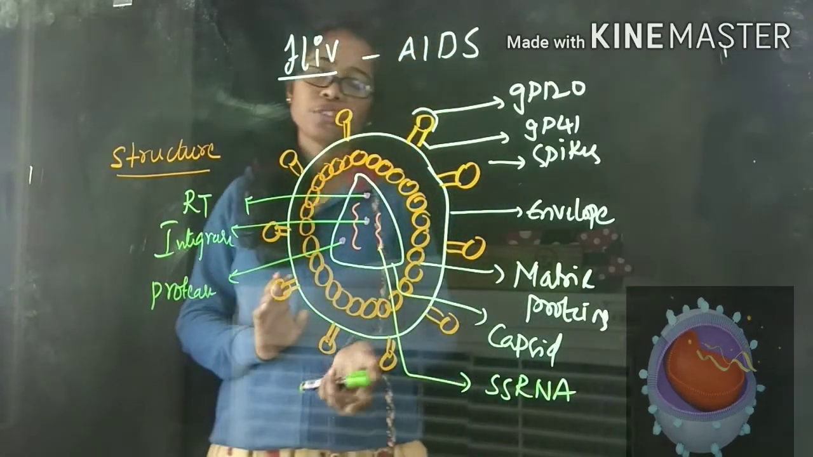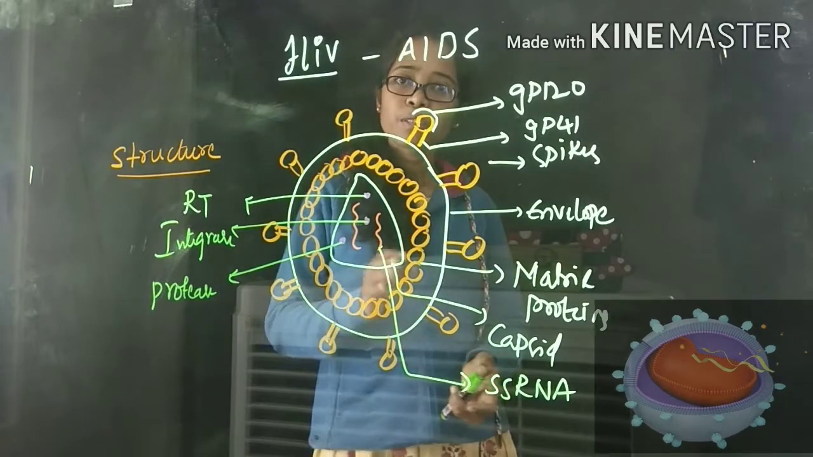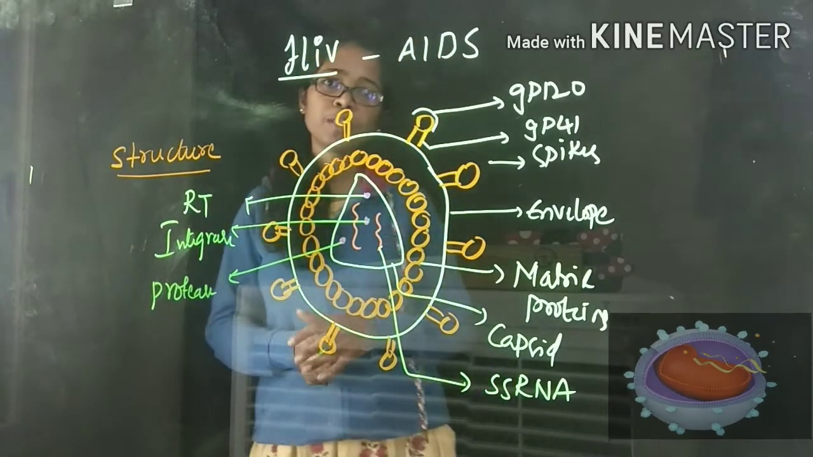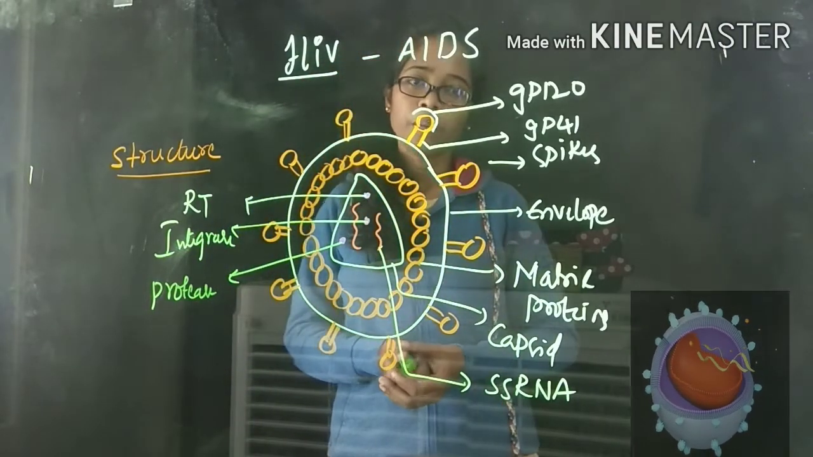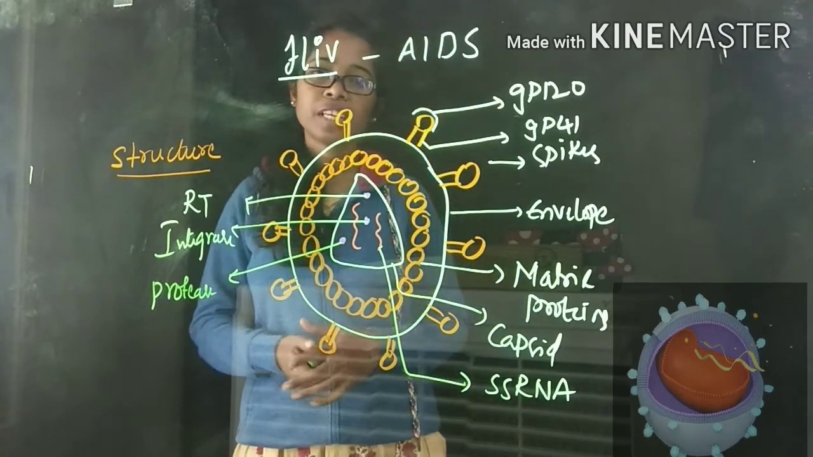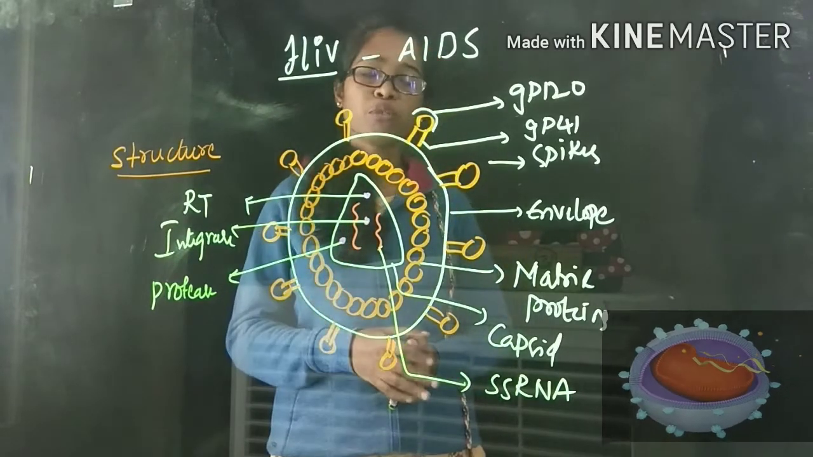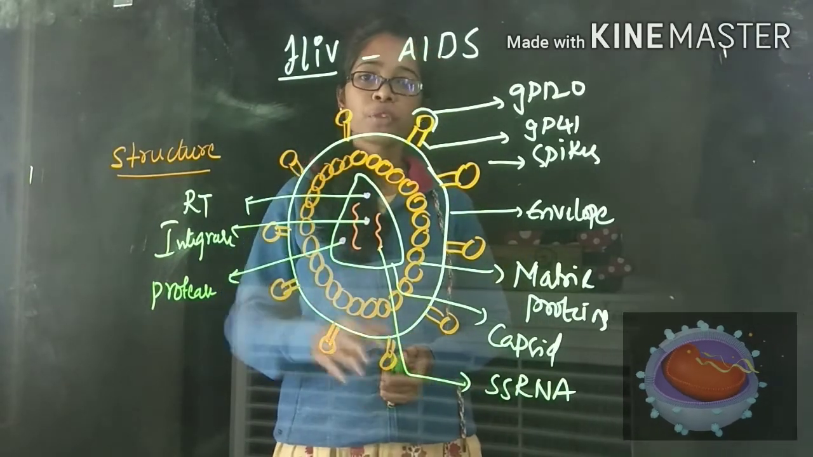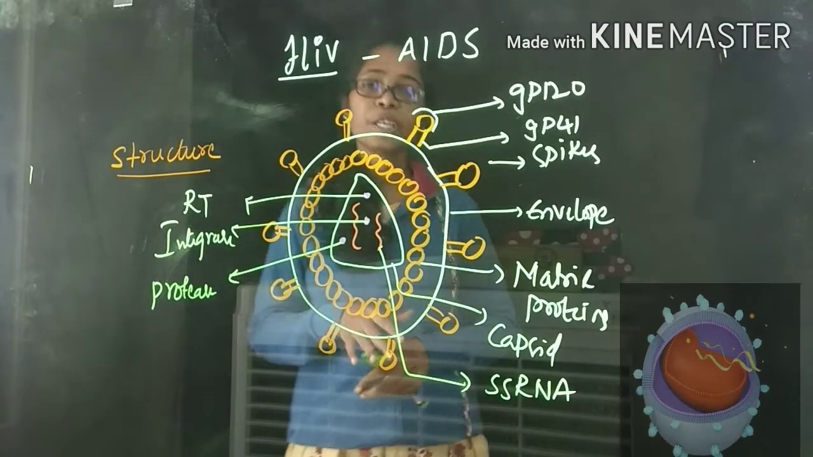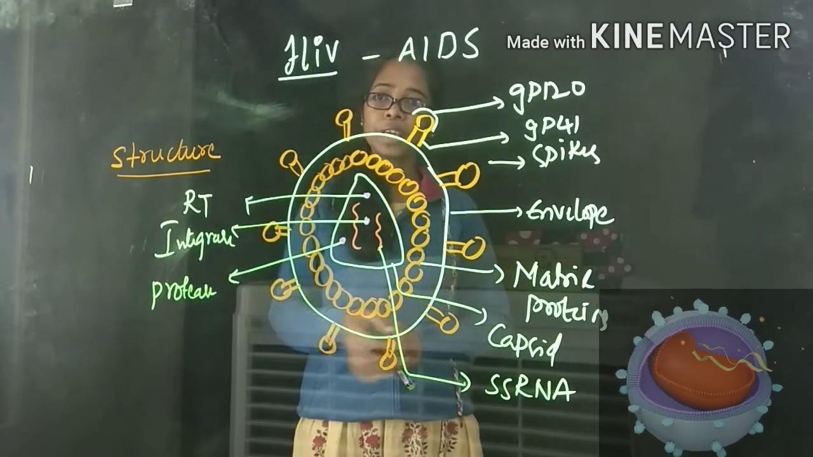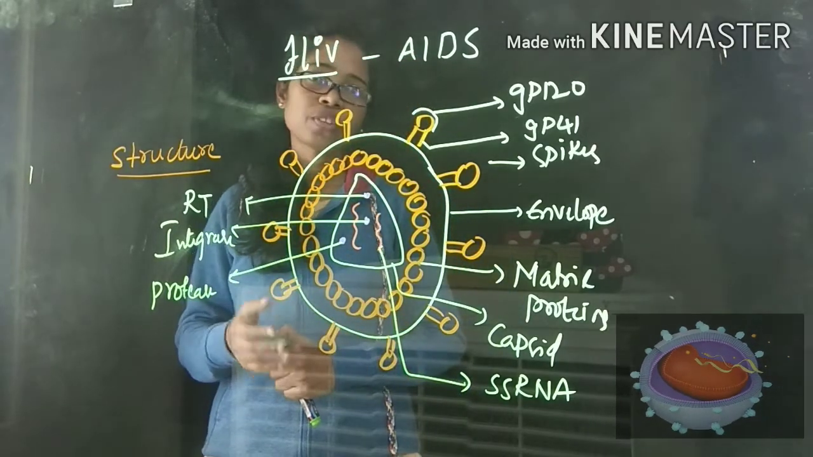Clear? The structure of HIV has one envelope, and on the surface of the envelope are the spikes, made up of two different types of glycoproteins, glycoprotein 120 and glycoprotein 41. Clear? Next, inside that envelope, we have one protective layer called the matrix, made up of matrix proteins. Next, we have a cone-shaped capsid, which encloses the HIV genetic material, single-stranded RNA, along with three different types of enzymes: reverse transcriptase, integrase, and protease.